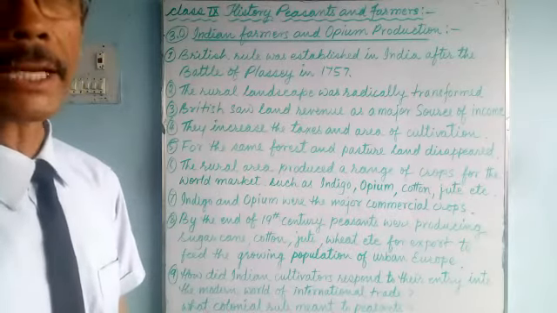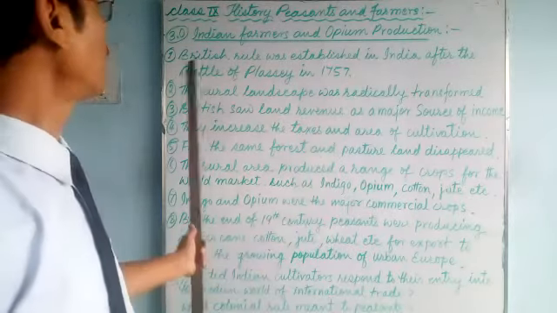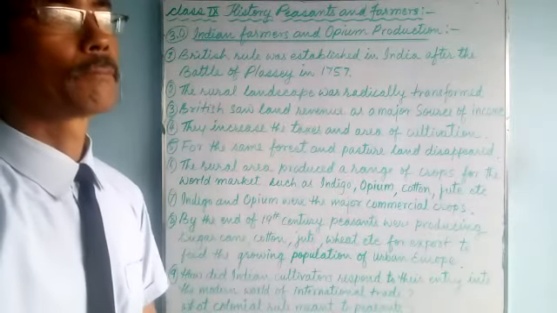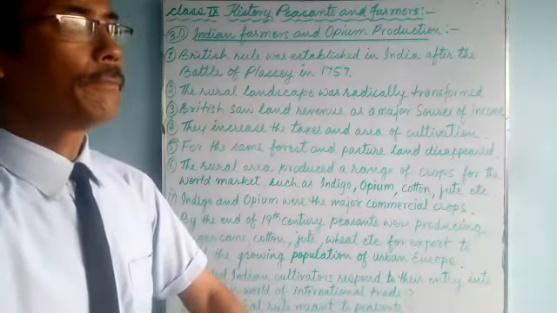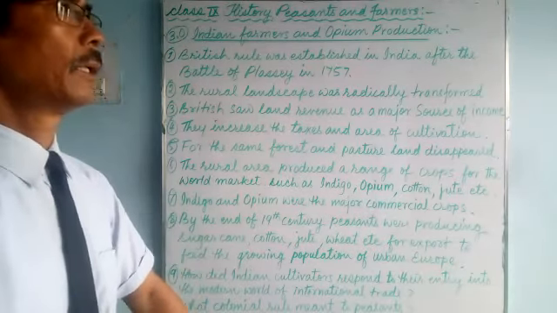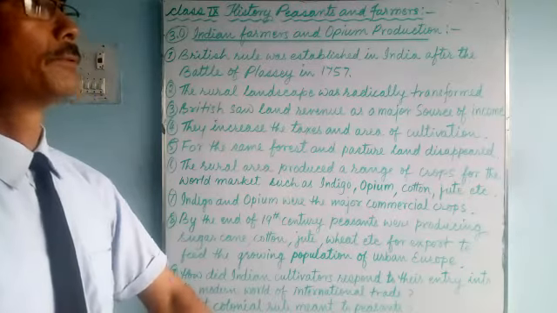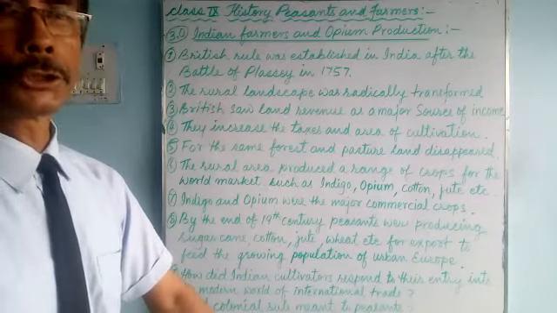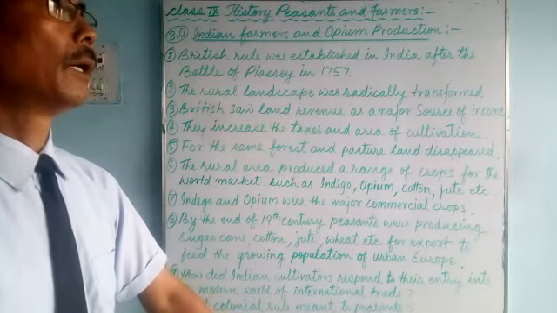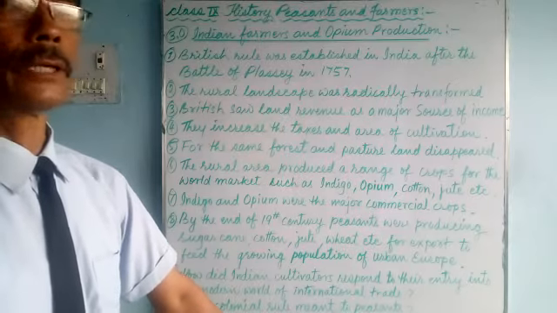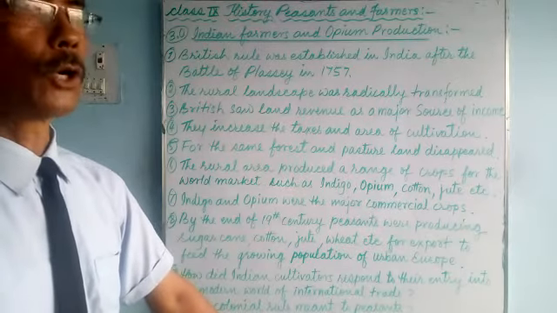British rule was set up in India after the Battle of Plassey in 1757. The Battle of Plassey was fought in Bengal. During that war, the British army won the battle and they set up their rule from Bengal.